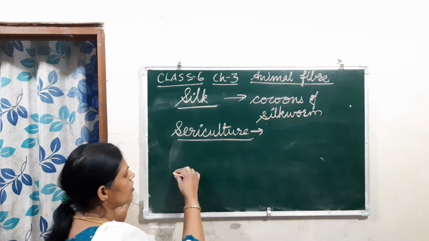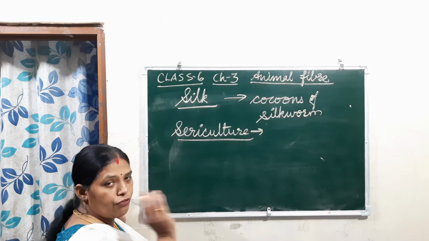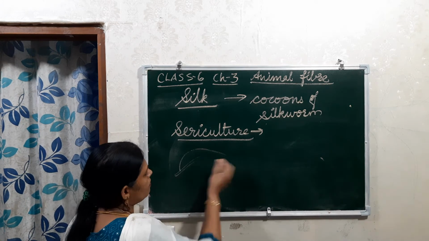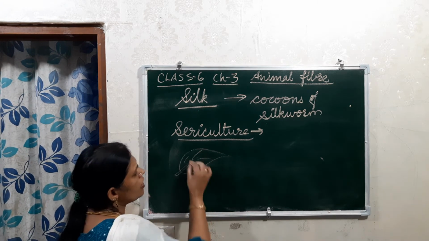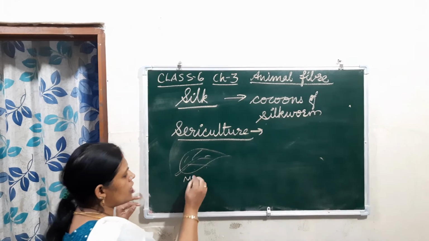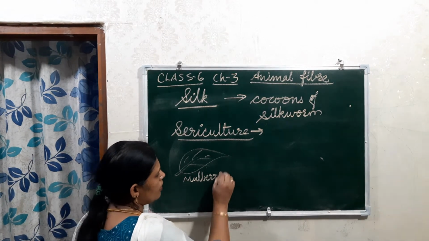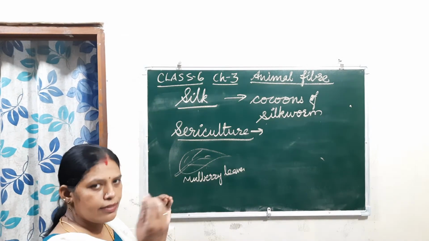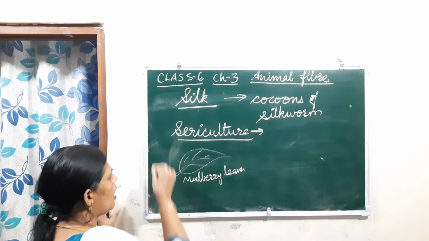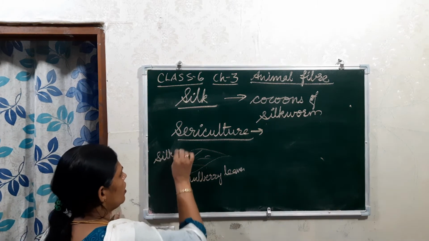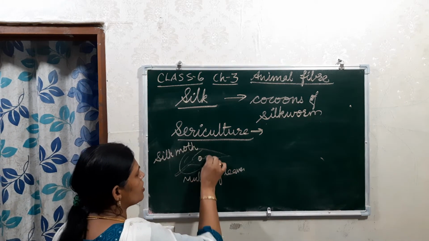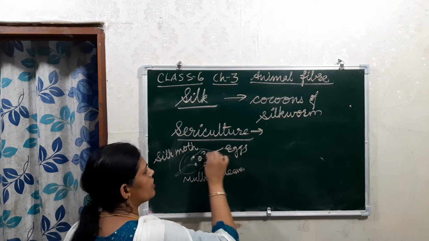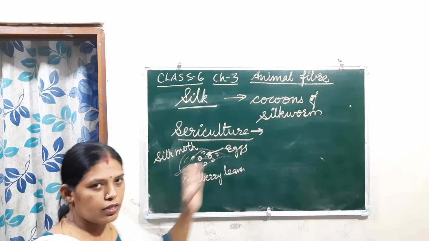Here also there are a number of steps. First see the adult moth, the silk moth. Only the female silk moth lays the eggs. These are the mulberry leaves. The adult silk moth lays a number of eggs here, even a hundred eggs. Then they are laid there.